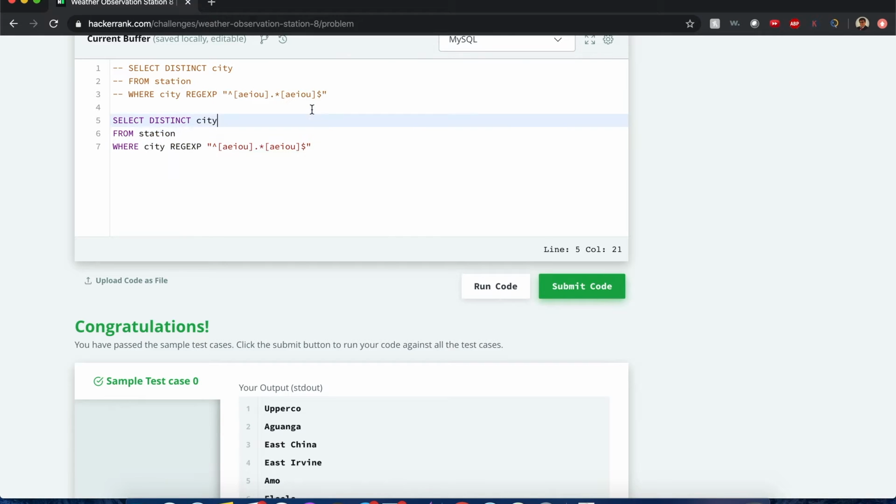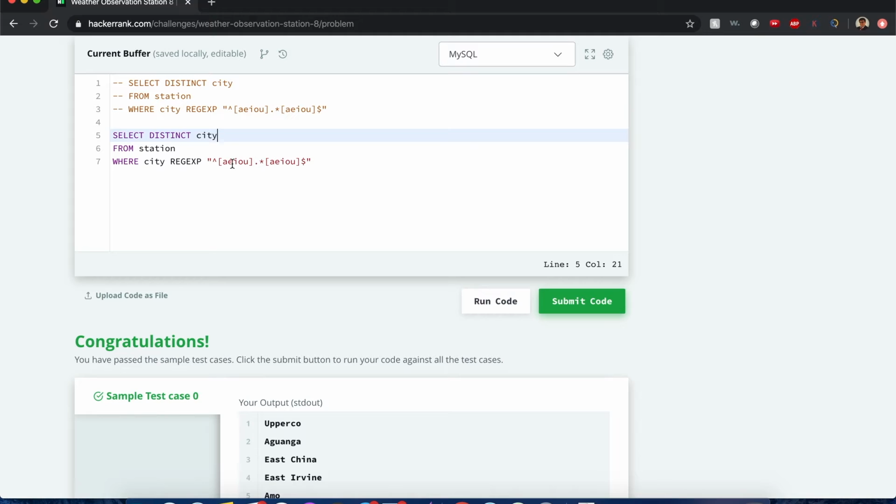Okay, anyways, to make this more explicit, this is the answer I used. It has to start with a vowel. This part means it could be any number of characters in between as long as it ends with another vowel. And this character means it has to end with the characters right here, A, E, I, O, U.